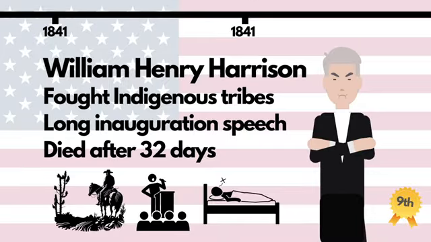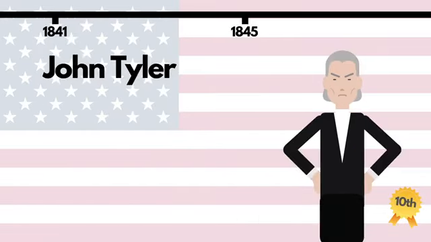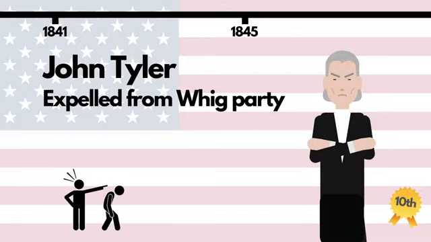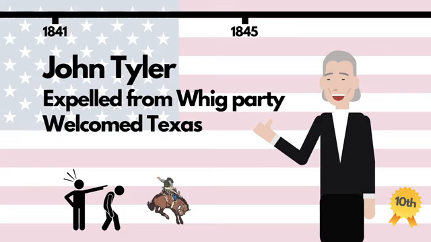Following Harrison's death, his vice president, John Tyler, was elevated to the office, which resulted in him being referred to as His Excellency. As president, he soon found himself without a party, when the Whigs expelled him for vetoing their plans to set up a national bank to deal with the ongoing economic crisis. Tyler's plan to annex Texas as a slave state would upset the balance between the states in the South and the free states in the North. This imbalance would set the states on a collision course that would end with the Civil War.